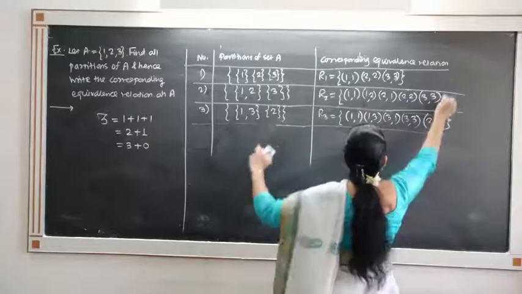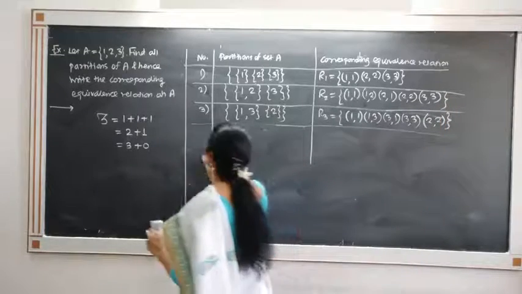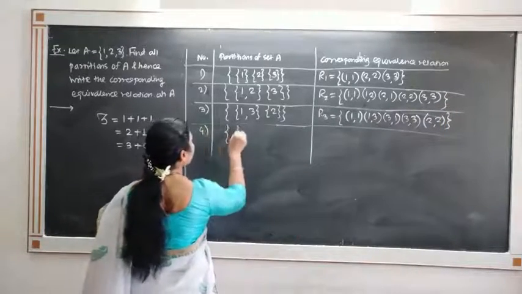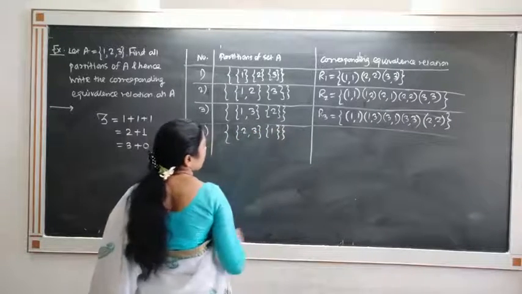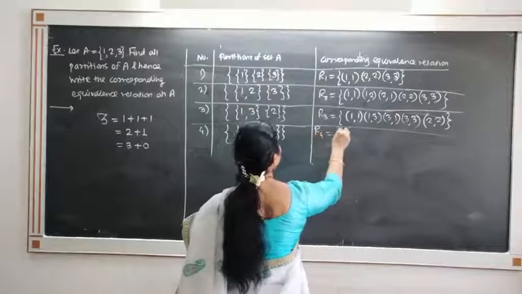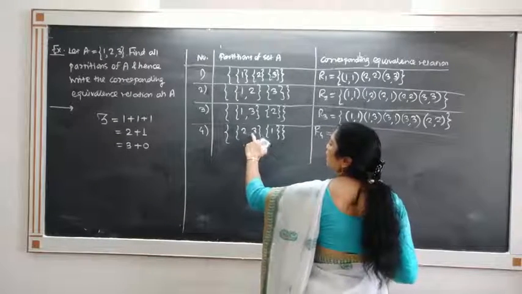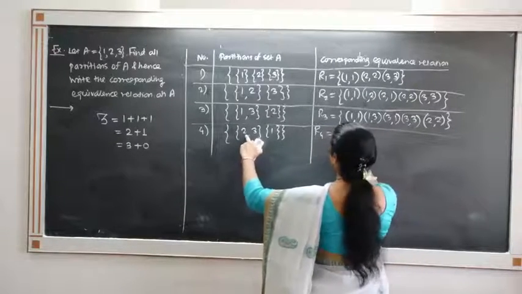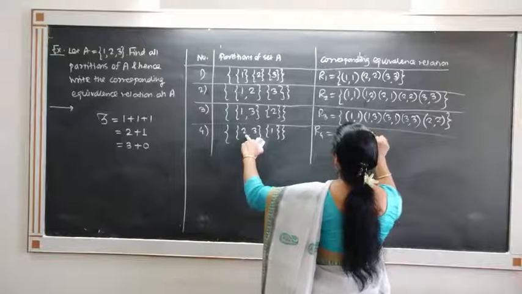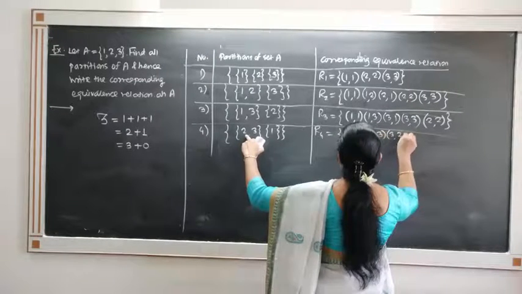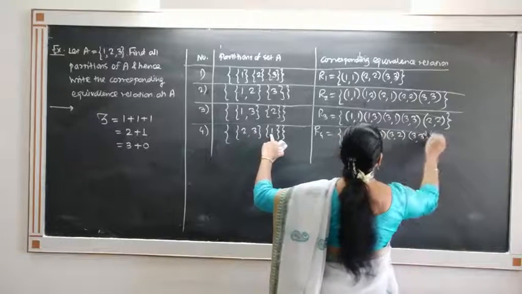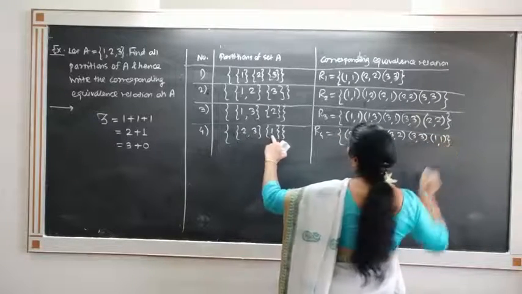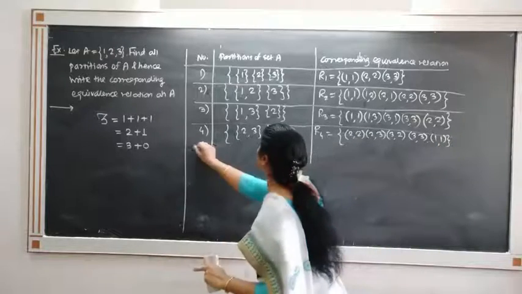This is the equivalence relation. The next one, 2 plus 1. Now I will consider 2 and 3 together and 1 separate. What is the corresponding equivalence relation? These are related with each other because they are in the same subset: (2,2), (2,3), (3,2) and (3,3). And 1 is related with 1, so (1,1).